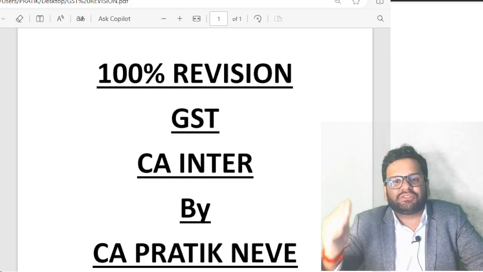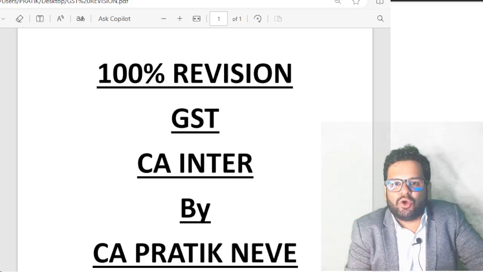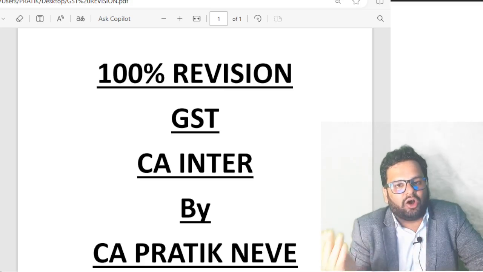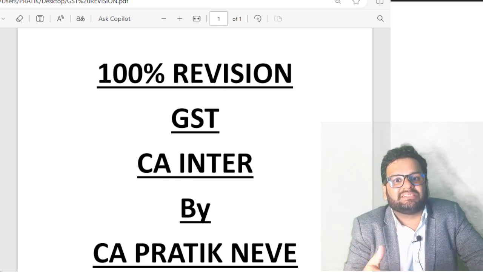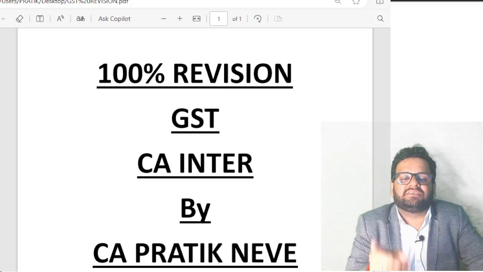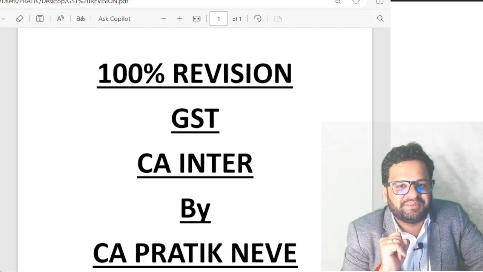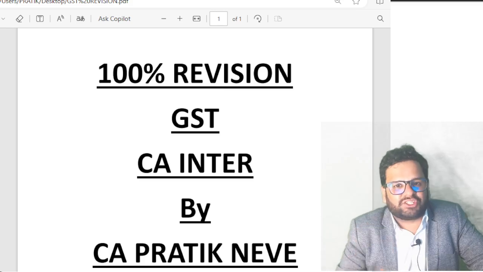Wonderful. Going to section 15. Section 15. Valuation. Value of supply. Assessable value shall be transaction value, that is price actually paid or payable for supply of goods or services or both, where supplier and recipient of supply are not related to each other and price is sole consideration. Agreed? All of you agreed? Yes, sir. Agreed. Then guys, this was your subsection 1.